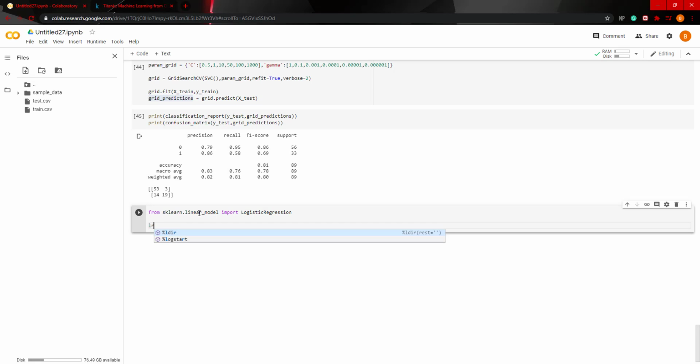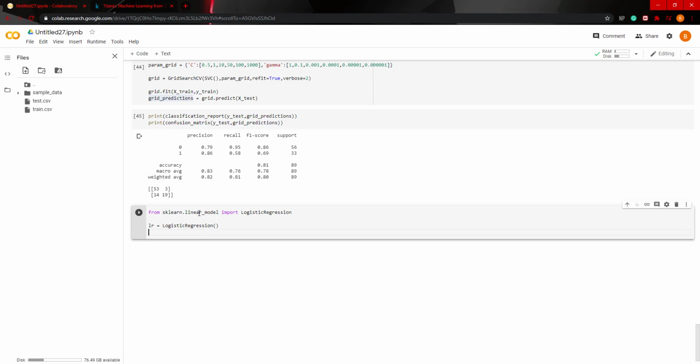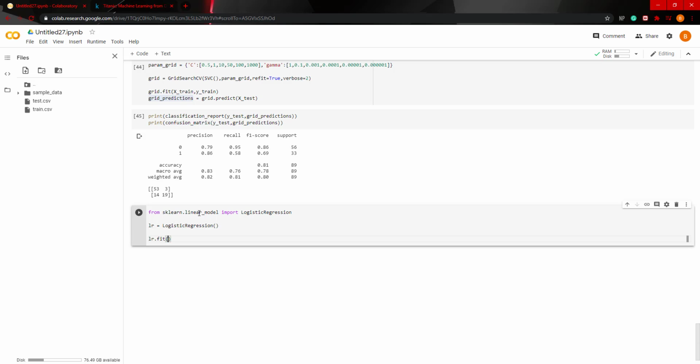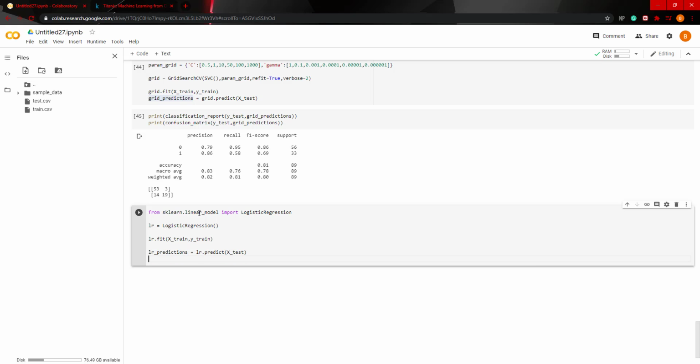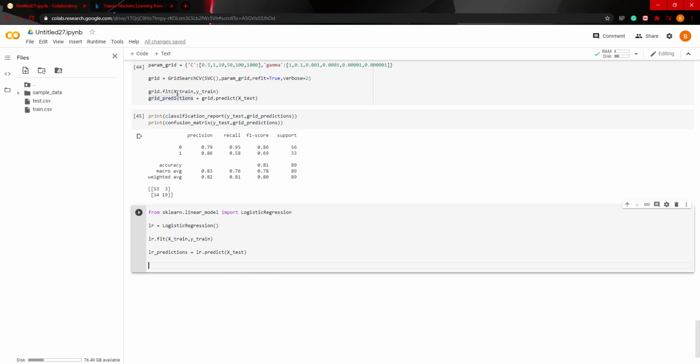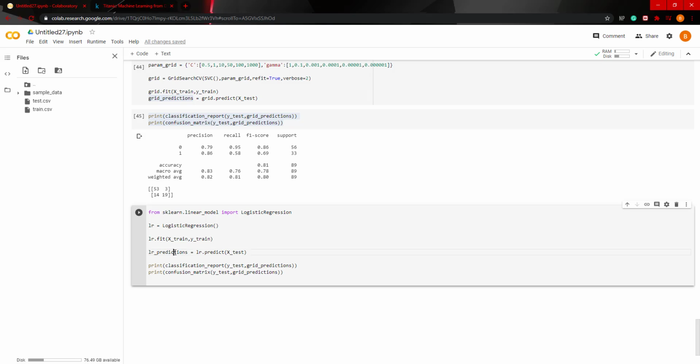So here we're gonna say LR for logistic regression equals logistic regression. So we instantiate it, and then LR.fit xtrain ytrain, LR predictions equals LR.predict, and we're going to do the X test, and then we'll actually print it out.